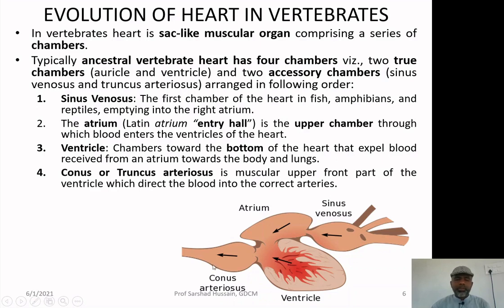Then you have the 4th chamber, the second accessory chamber, the conus or truncus arteriosus, which is again a muscular upper part of the heart and supplies the blood to the correct arteries. Now, correct arteries means sometimes this blood is to be supplied to the lungs and the gills for respiration, for taking the oxygen inside, and then it is to be supplied to the rest of the body. So, correct supply to the correct vessel is required, and that is what the correct arteries mean.